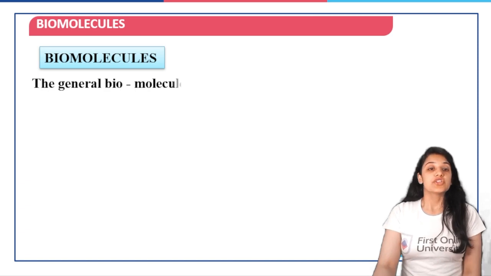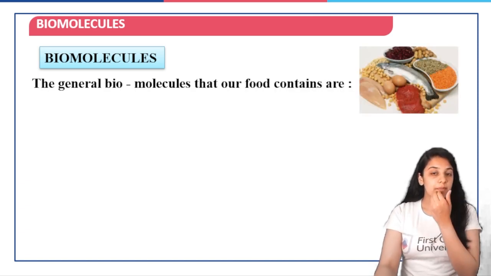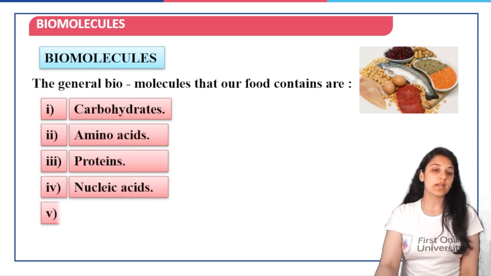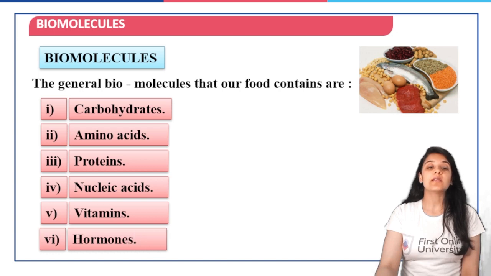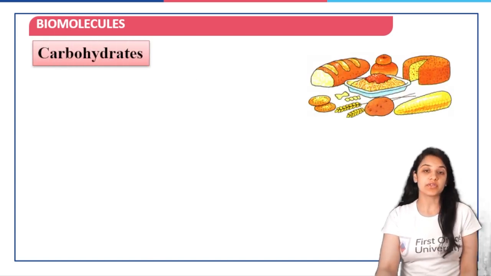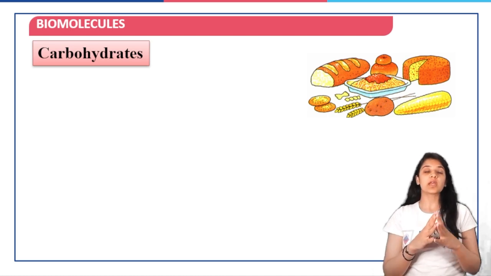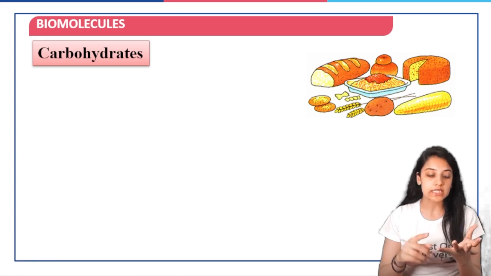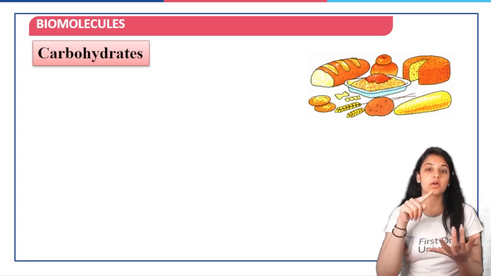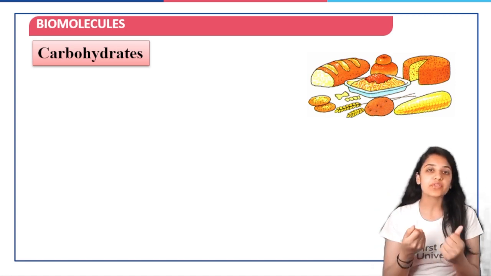Now, the various biomolecules which are present in the food are carbohydrates, amino acids, proteins, nucleic acids, vitamins, and hormones. Now, let us first begin with carbohydrates. When we talk about carbohydrates, you do not have to think too hard. You consume chapatis, rice, bread, potato, okay? All these have got carbohydrates in them.